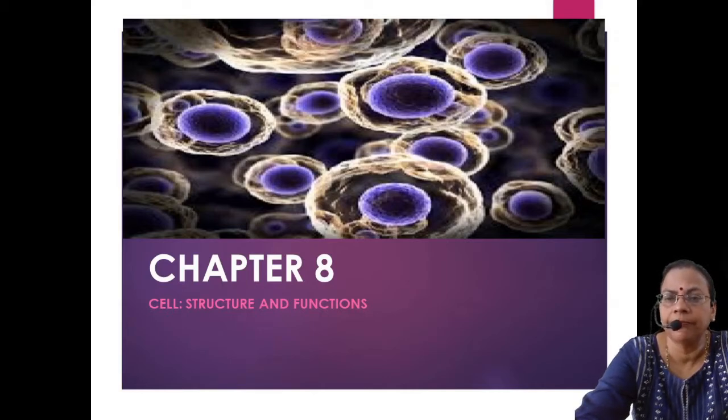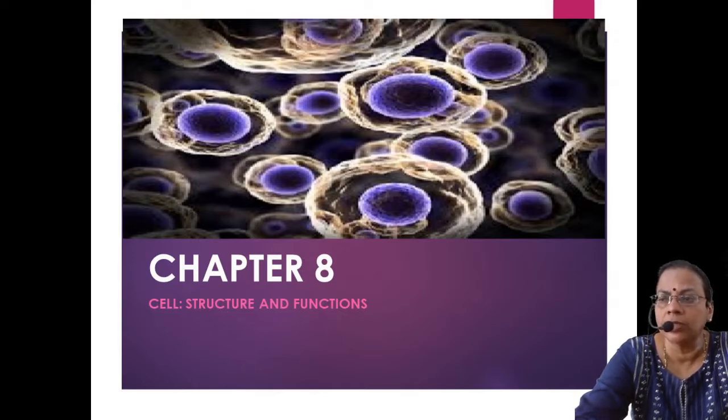And the cells perform the functions, many chemical reactions which are taking place in the cell, and as a result the energy will be produced. So in order to maintain the life, this continuous supply of energy is required. So all this energy production is taking place in the cell, hence the maintenance of the life is taking place with the help of cells. So that is why we are saying the cell is the structural and functional unit of life.